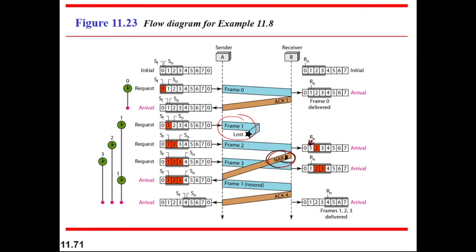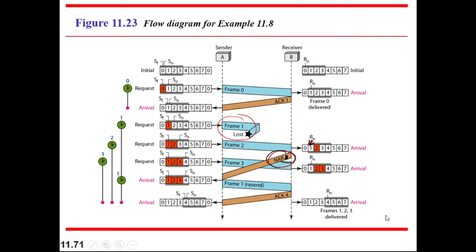NAK 1 means the not acknowledgement of frame 1. When I say ACK 1, it means the receiver wants to receive frame 1. But when I say NAK 1, it means frame 1 is lost. So this NAK 1 is sent.